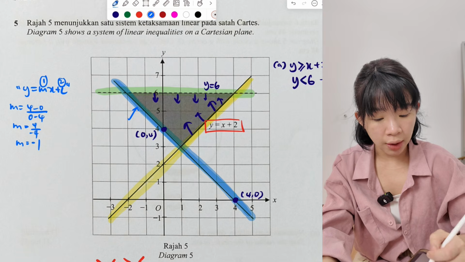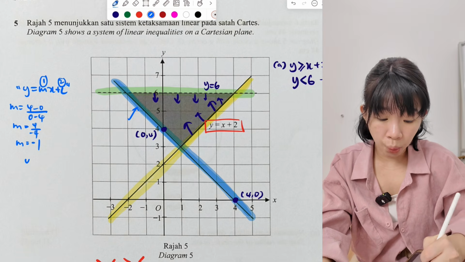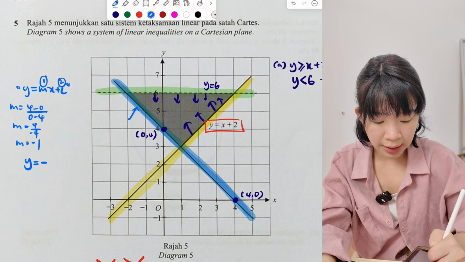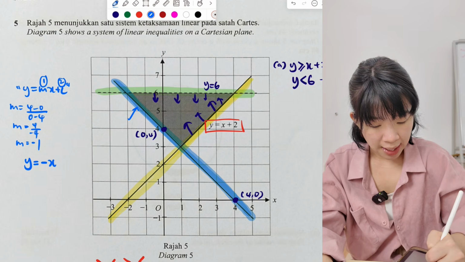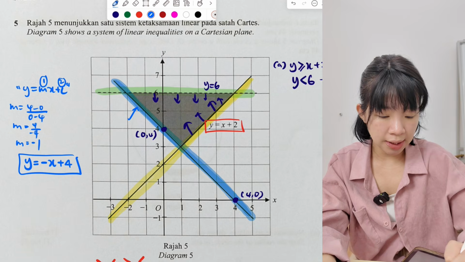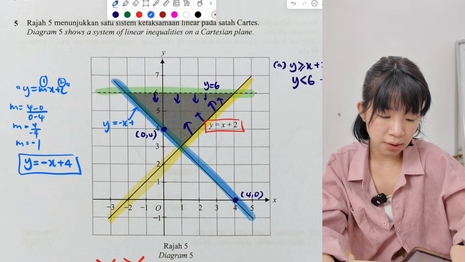So now the equation, okay, we write the complete equation one time. So it will be y equals, okay, the m is negative 1, is it? So we just put negative x, the 1 no need, right? And plus C is 4. We get the equation. Okay, this line is called y equals negative x plus 4.